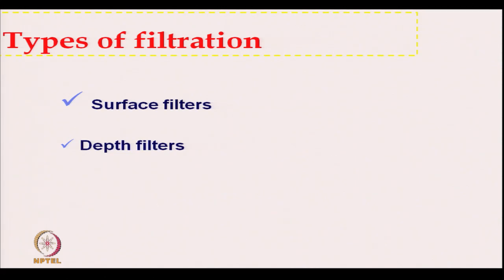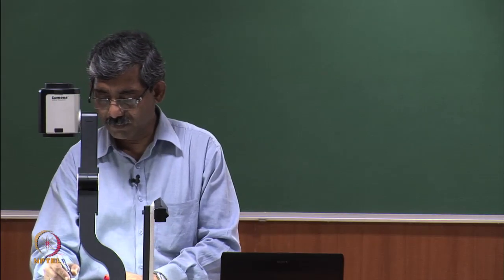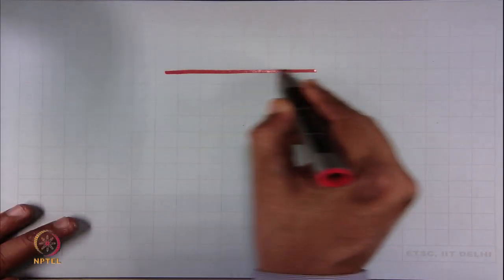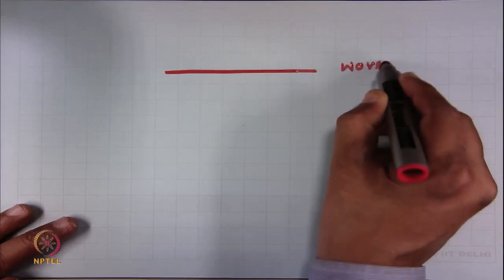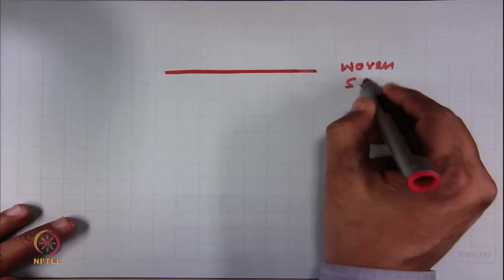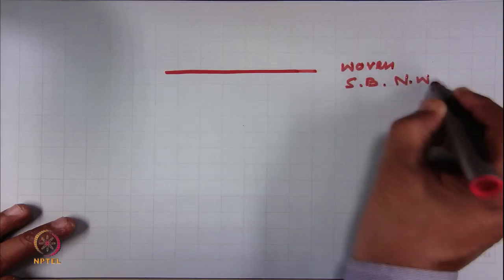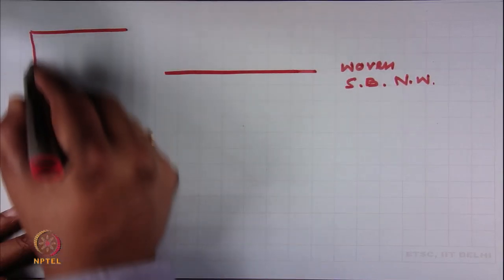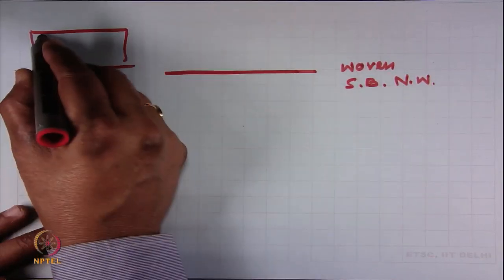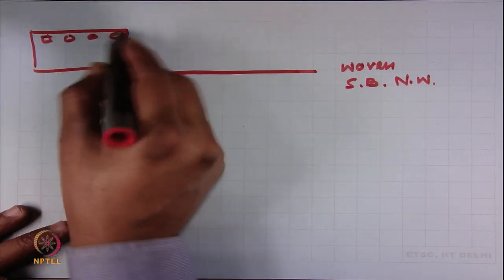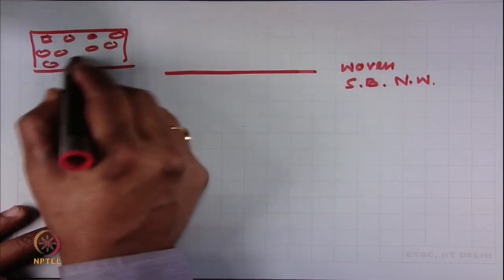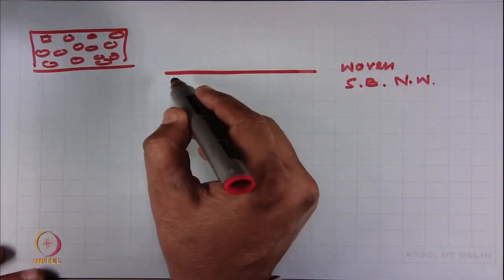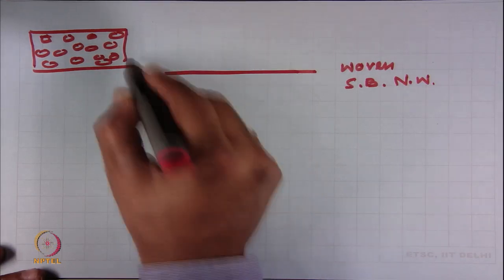Let us see, suppose we have a very thin fabric, say woven fabric or spun bonded non-woven fabric, which is very thin. If we see the pore size, these are the pores, certain pores are there which are fixed, and the thickness is very low.